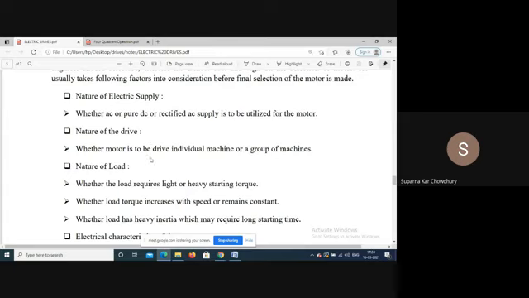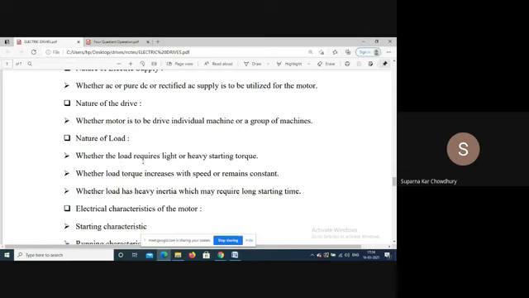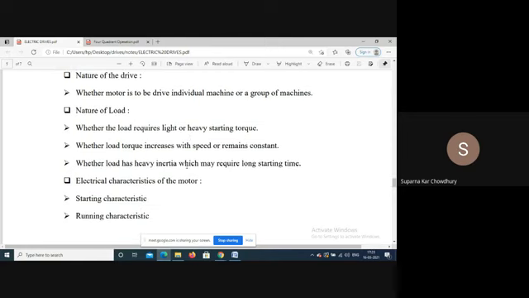We had discussed just different groups or different types of drives. Different types will require different types of motors. Then the nature of the load: whether the load requires light or heavy starting torque, whether load torque increases with speed or remains constant, whether the load has heavy inertia or requires a long starting time. We have seen that during the duty cycle in operation, these conditions were included. So this actually dictates the nature of the load. This whole thing is dictated by the duty cycle.